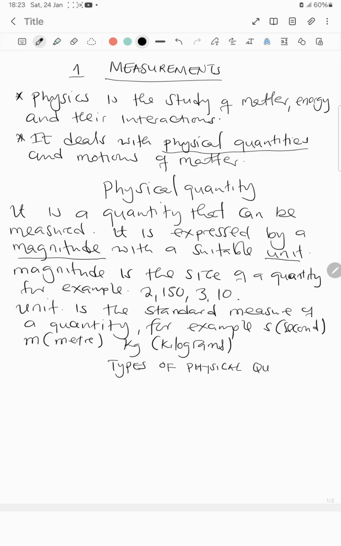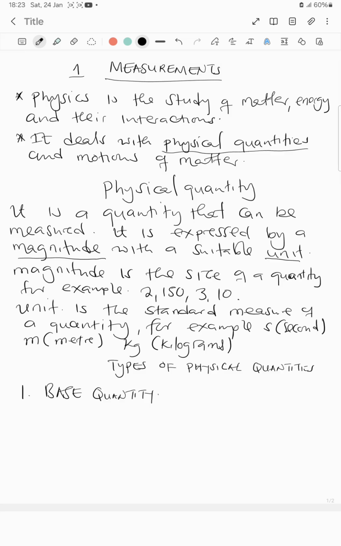Number one, we have what we call base quantities.